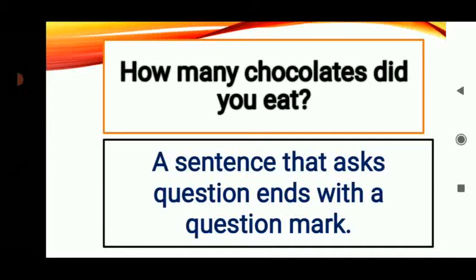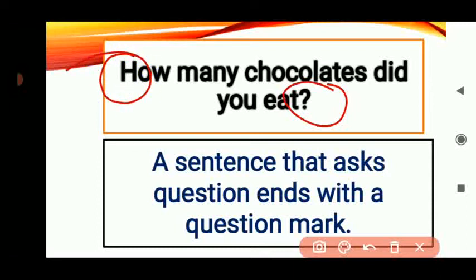Like we saw here, How many chocolates did you eat? What are we doing? We are asking a question. So it will end with the question mark. But remember, the first letter of the sentence will always be capital. If we are asking a question, we will put a question mark, or if it is a statement, we will put a full stop.